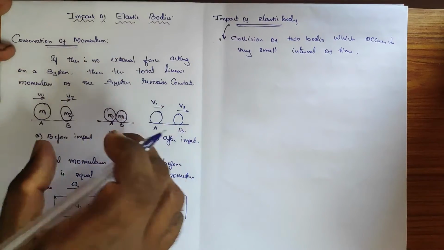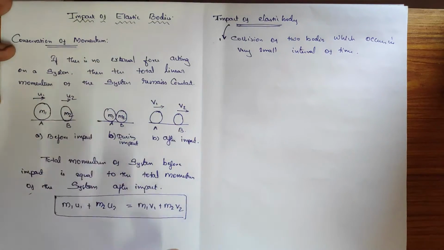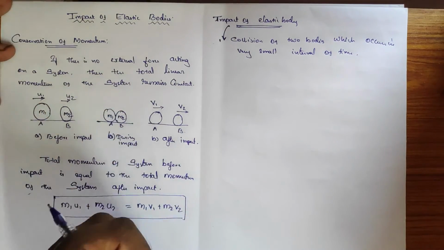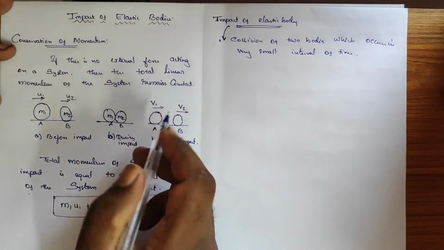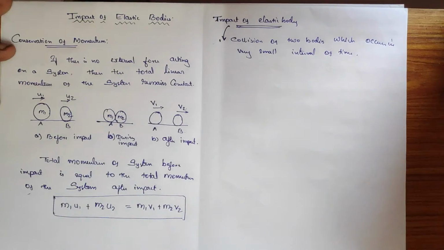When colliding, masses m1 and m2 experience a larger force. That's why they move with another velocity v1 and v2.